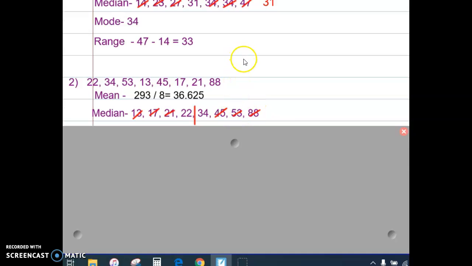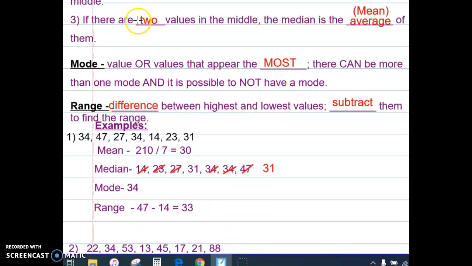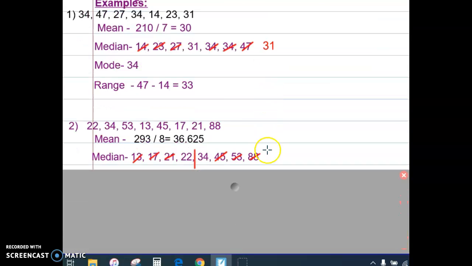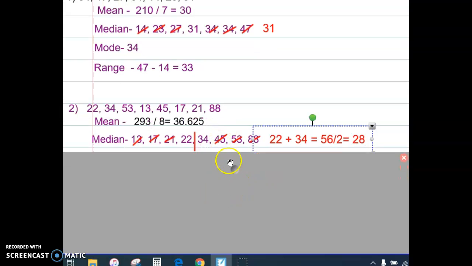So if you go back to your notes, it tells you that if there are 2 numbers in the middle, you find the average of them. So we're going to take 22 and 34 and we're going to add them. 22 plus 34 is 56. And we're going to divide that by 2 because we added 2 values, and we get a median of 28. So there's only one median, guys, and that is 28.